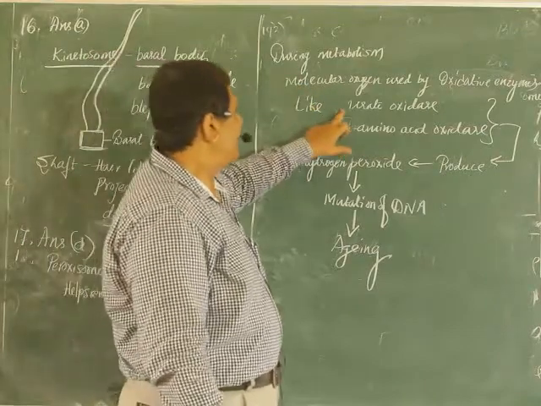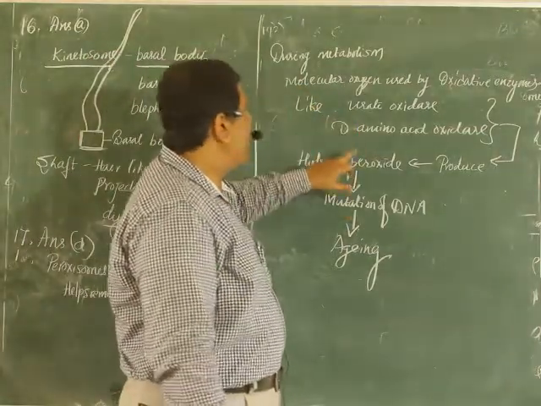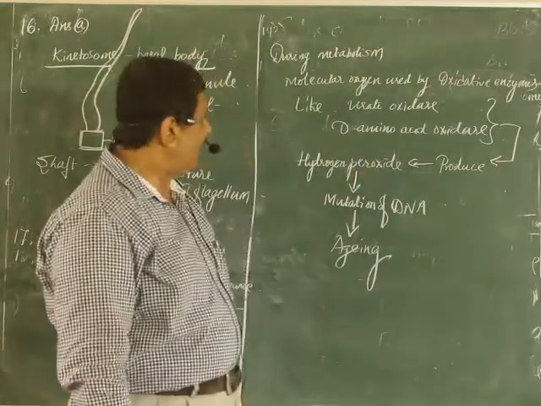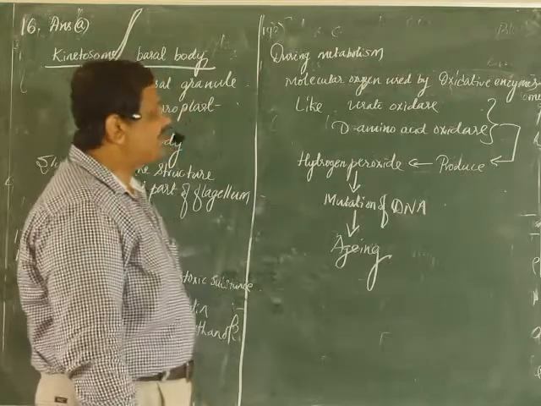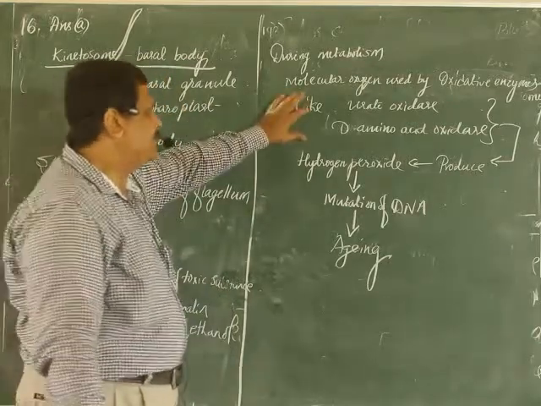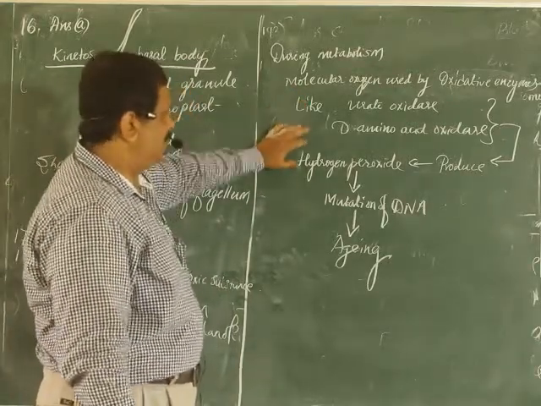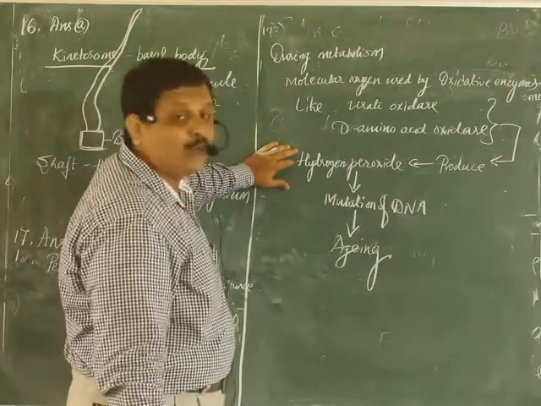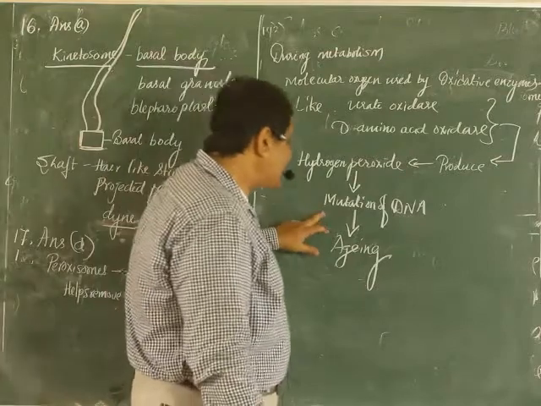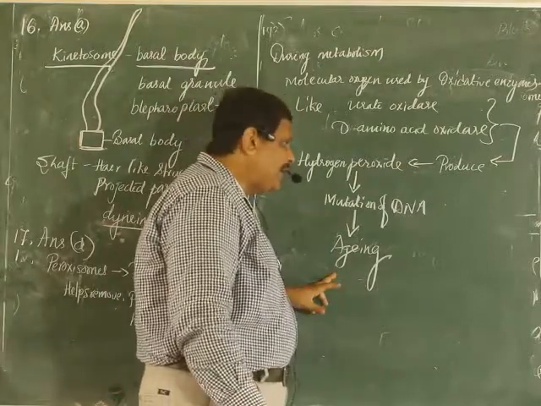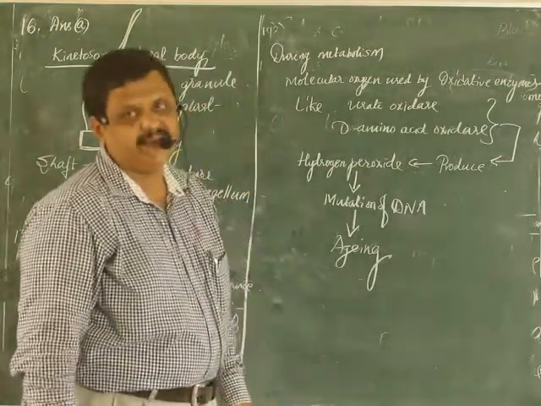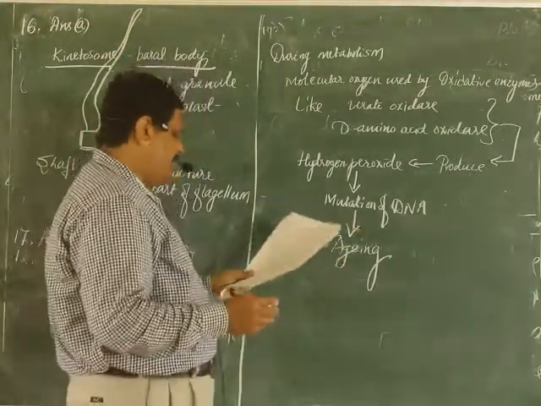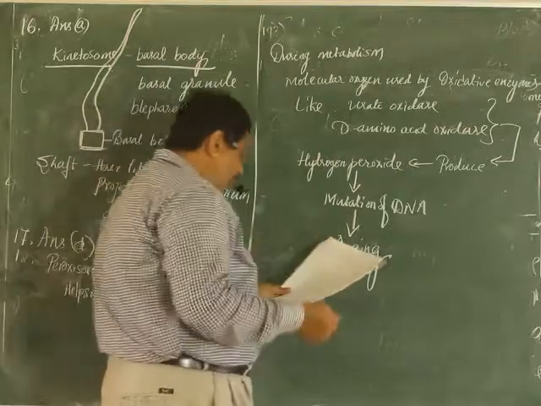Enzymes like urate oxidase and amino acid oxidase are responsible for producing hydrogen peroxide, and that mutates the DNA, and this DNA mutation is responsible for aging. That you should remember.